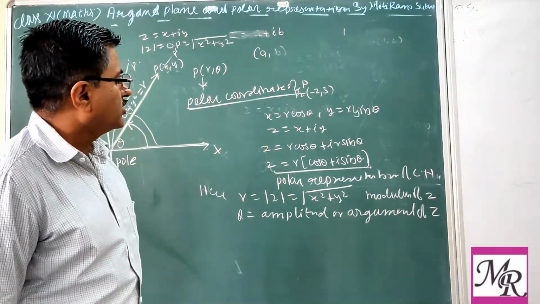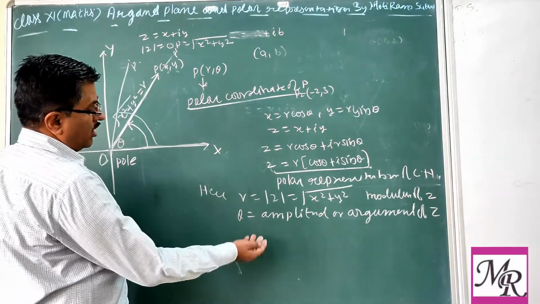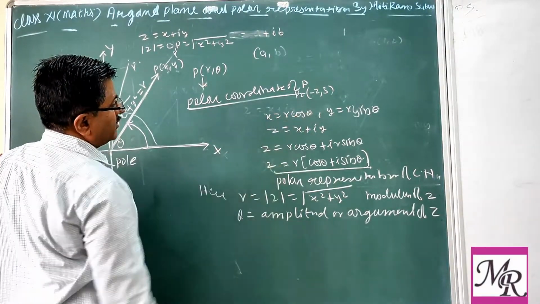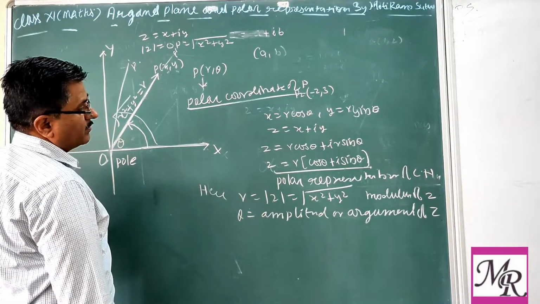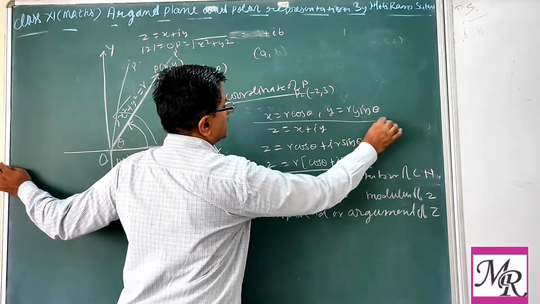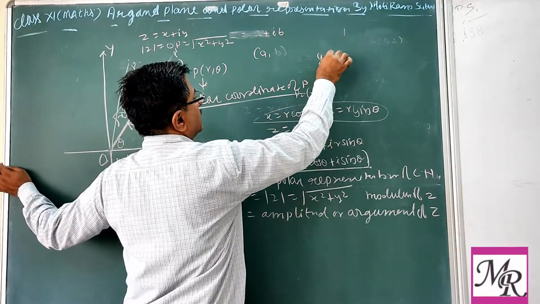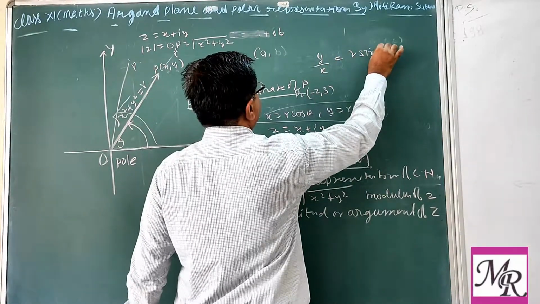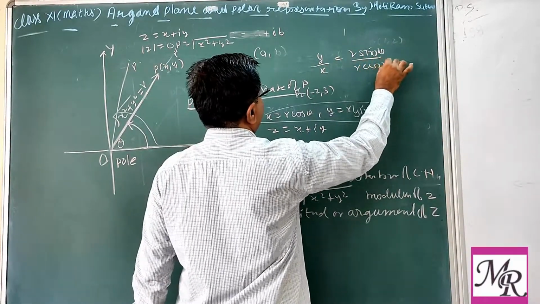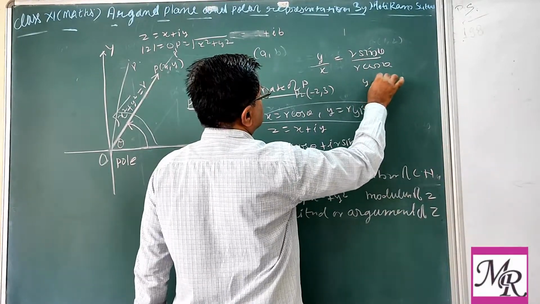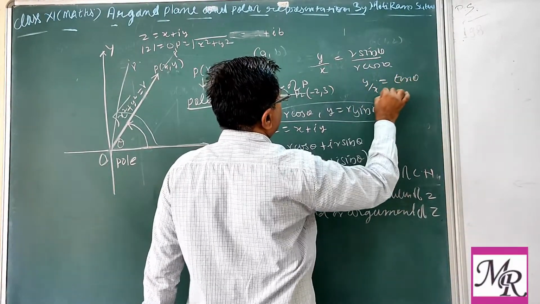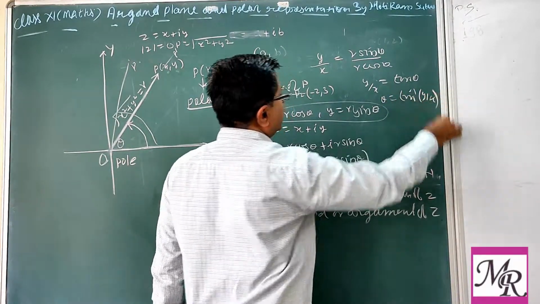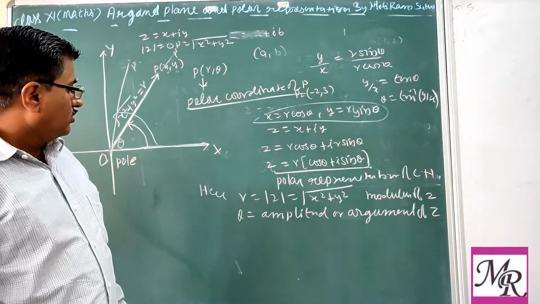Now later on we also find the value of theta from this. If you divide both, you get the value of theta. If you divide y by x, r sin theta upon r cos theta, so y by x equals tan theta. So theta equals tan inverse y by x. So what is theta?